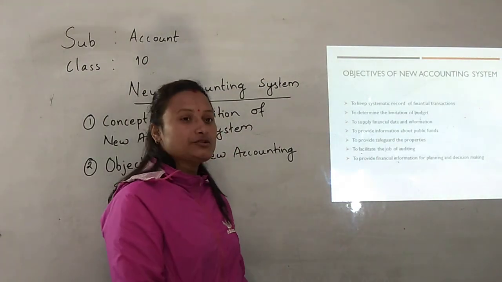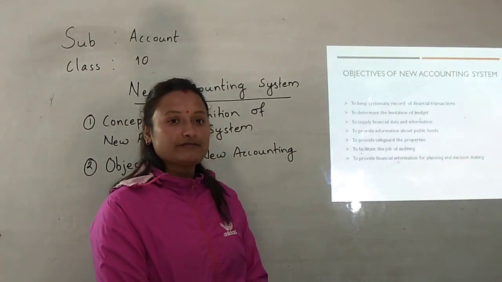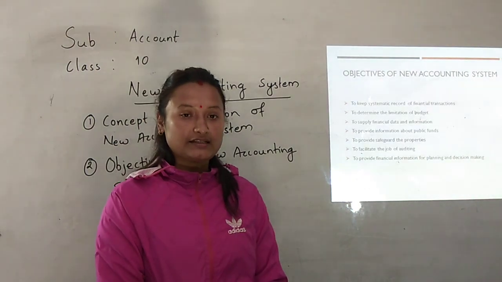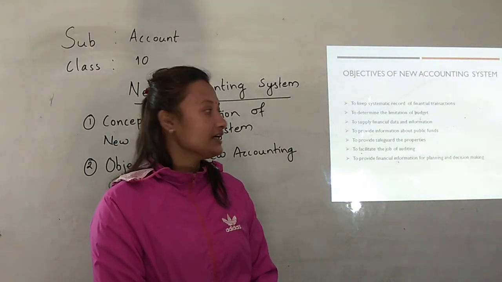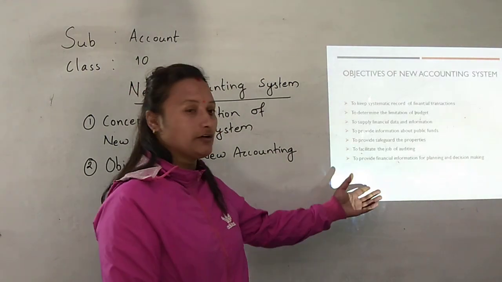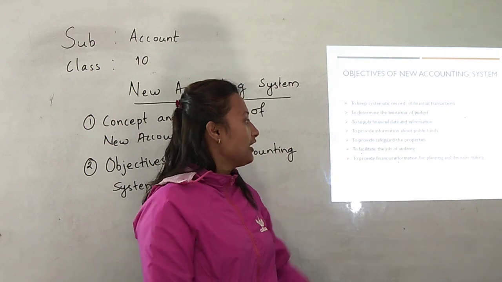In order to make the auditing work easier, it requires various types of financial data and information regarding government expenditures and revenues. Since this new accounting system records all the financial activities, it also helps in the job of auditing as well.